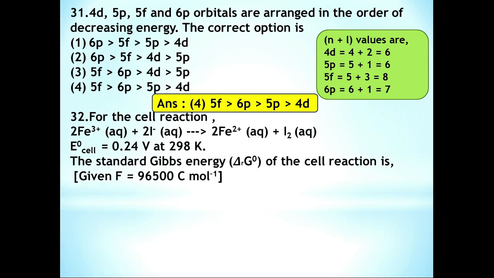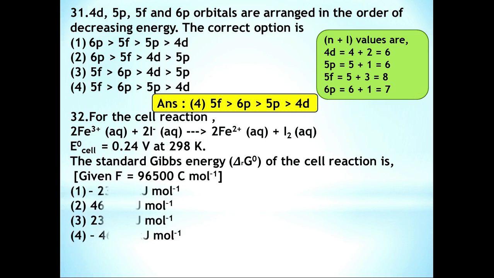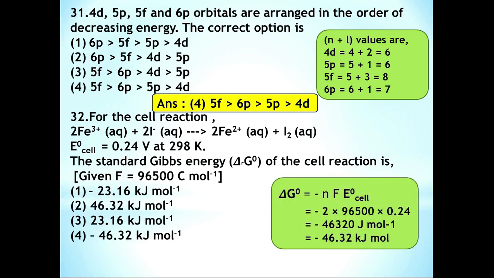Then question number 32. For the cell reaction, 2Fe3+ (aq) plus 2I- (aq) gives 2Fe2+ (aq) plus I2 (aq), E naught of the cell is equal to 0.24 volt at 298 Kelvin. The standard Gibbs energy of the cell reaction is, we have the value of Faraday's constant, F is equal to 96,500 coulomb per mole. So here just use this equation, delta G naught is equal to minus nF E naught of the cell. Here n is nothing but the number of electrons involved.